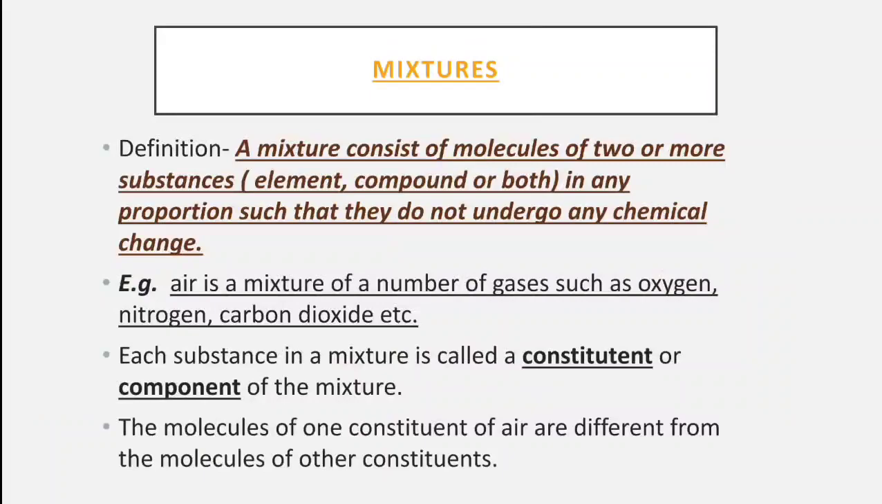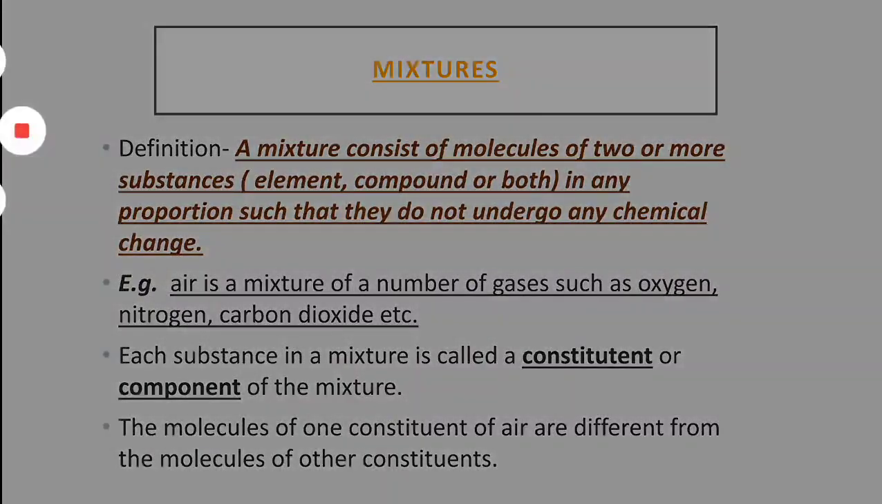Example: air is a mixture of a number of gases such as oxygen, nitrogen, carbon dioxide, hydrogen, helium, argon, krypton, etc. Air is a mixture of a number of gases. So over here we are considering air as an example of a mixture.